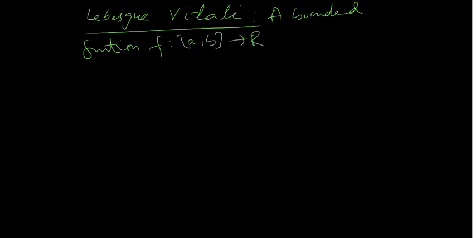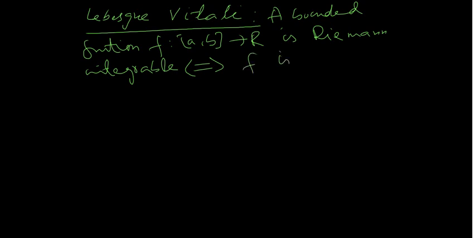This can be seen after proving this theorem actually. Lebesgue-Vitali theorem: a bounded function f on the closed interval [a, b] to R is Riemann integrable if and only if f is continuous almost everywhere.